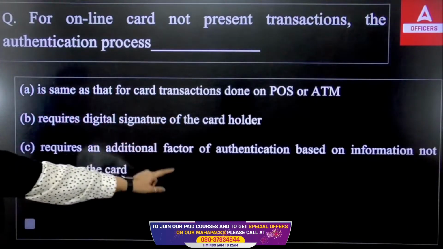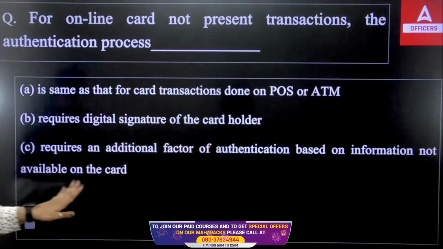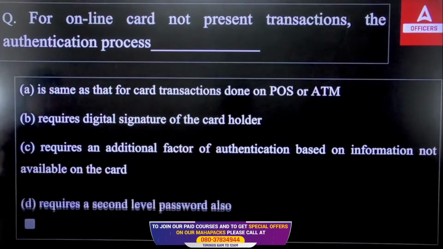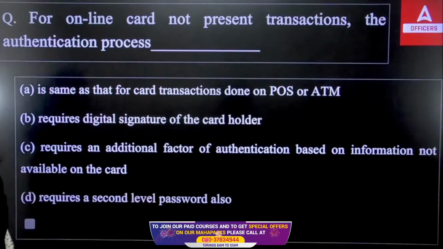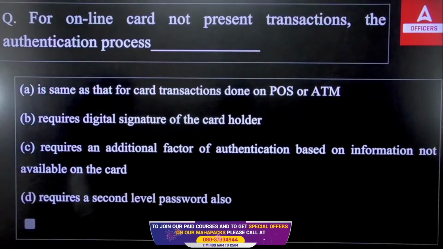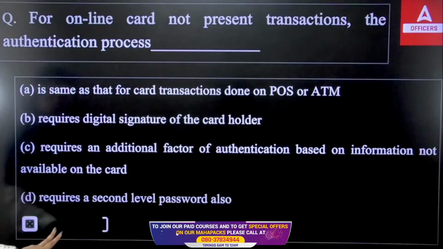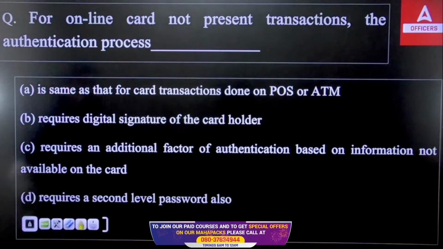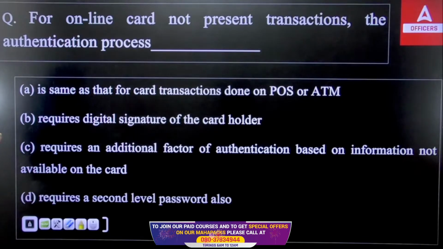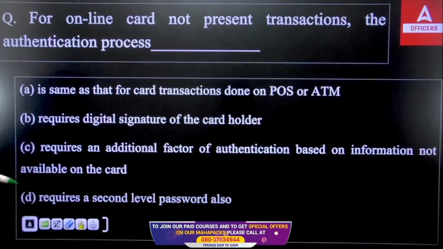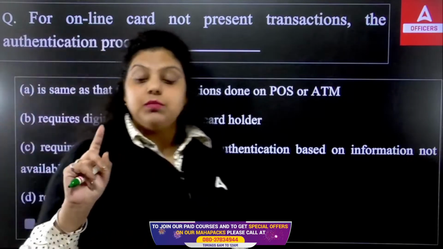Third, process requires an additional factor of authentication based on information not available on the card. Fourth, process requires a second level password also. So which of the following is correct? Like for online card not present transaction, the authentication process does what? It will be same as you do in the POS terminal transaction or ATM transaction.